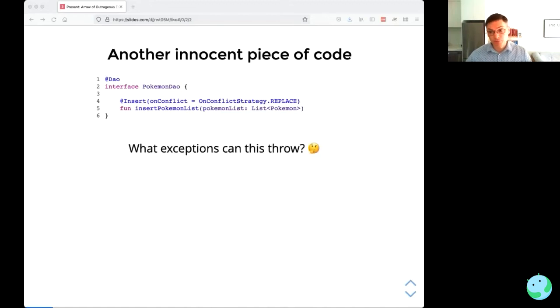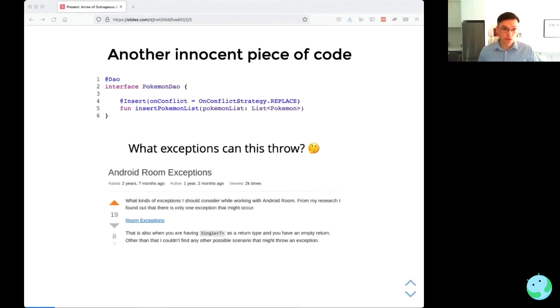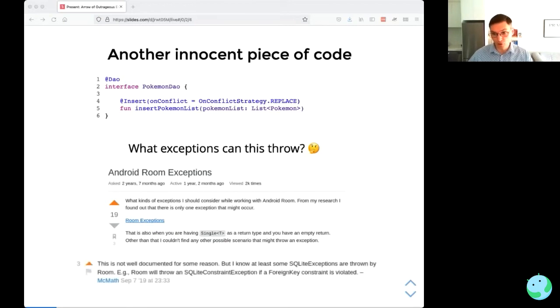And if we ask what exceptions this can throw, it's actually a very good question. And you can see someone's asked this on Stack Overflow, and it's got quite a few views and quite a few upvotes. Seems that Room has its own exceptions that are documented in the API, but there's also a number of exceptions that are undocumented. So for example, in this comment, it explains that we can end up with a SQLite constraint exception in a different scenario, and this is actually undocumented. So again, it's very, very confusing, and there's a lot of potential for mistakes.